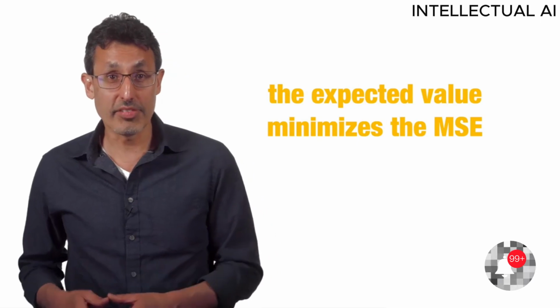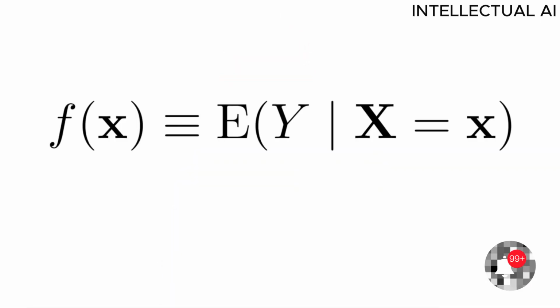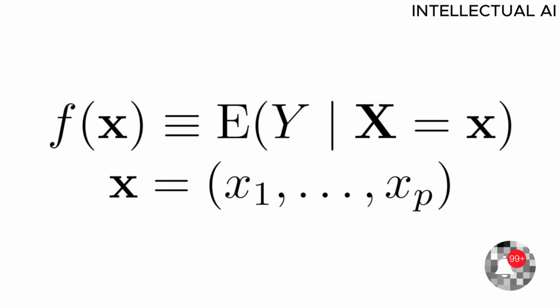This is because the expected value has an attractive mathematical property: it minimizes the MSE. Specifically, for all possible predictions y hat, the conditional expectation minimizes the expected squared loss. Due to this property, a succinct description of the main task of machine learning is that we use data to estimate this conditional expectation for any set of features.